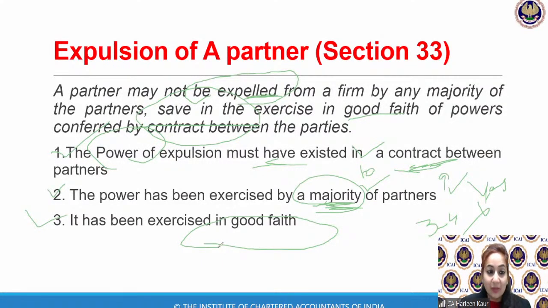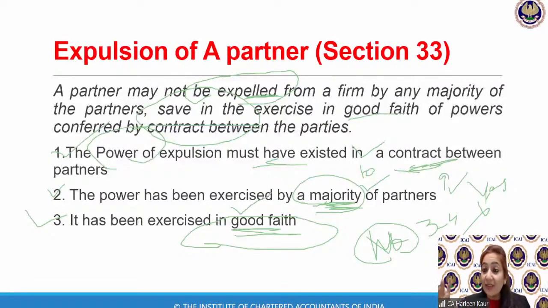First, hold on. Answer me this one. Can Mr. A go to Mr. C and say that I'm not liking Mr. B, let's expel him from the firm? Excellent. The answer is no, not at all. Why? Because it must be exercised in good faith. It must be for the benefit of the partnership.